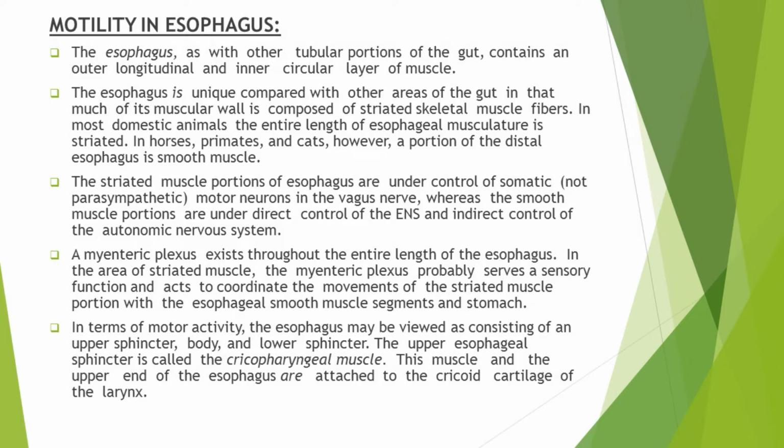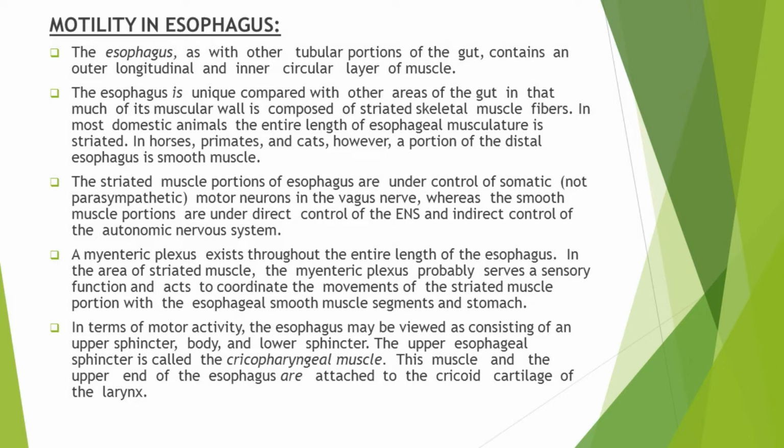But as compared with other areas of the gut, most of its muscular wall is composed of striated muscle fibers, and not smooth muscle fibers. In most domestic animals, the entire length of esophageal musculature is striated muscle. So the esophagus is mainly composed of striated muscles. But in horses, primates and cats, a portion of the distal esophagus is composed of smooth muscles.